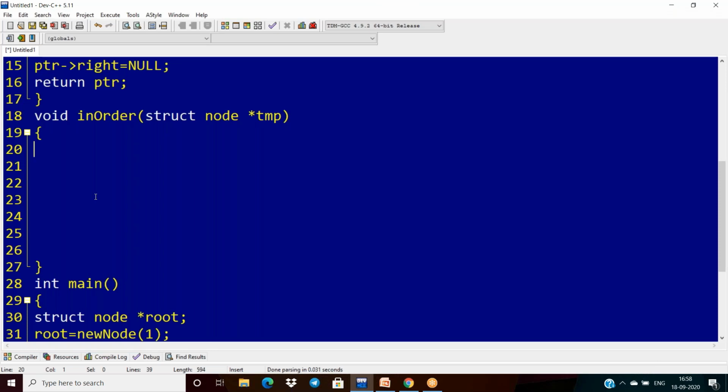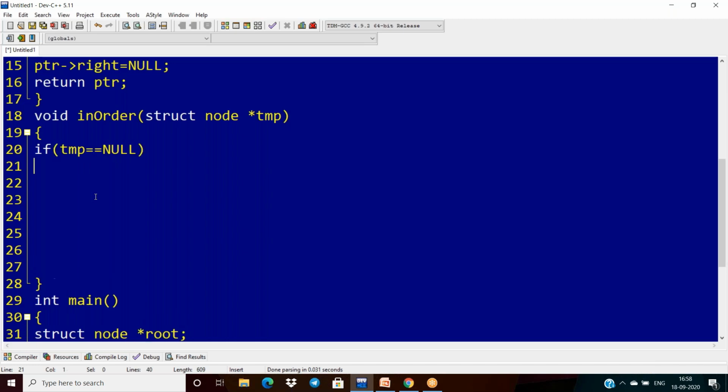Suppose here your temp value is equal to null. Okay, if we are passing null, it doesn't perform anything here, it immediately transfers the control to the caller. So it's not showing anything.